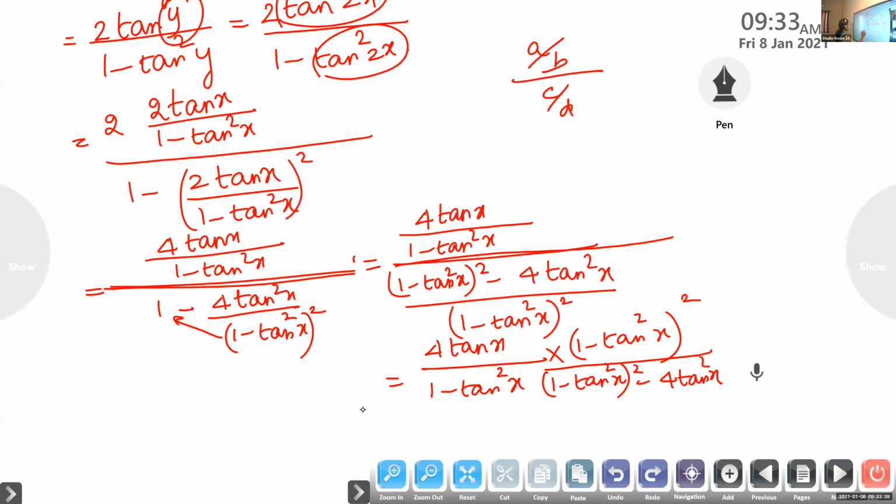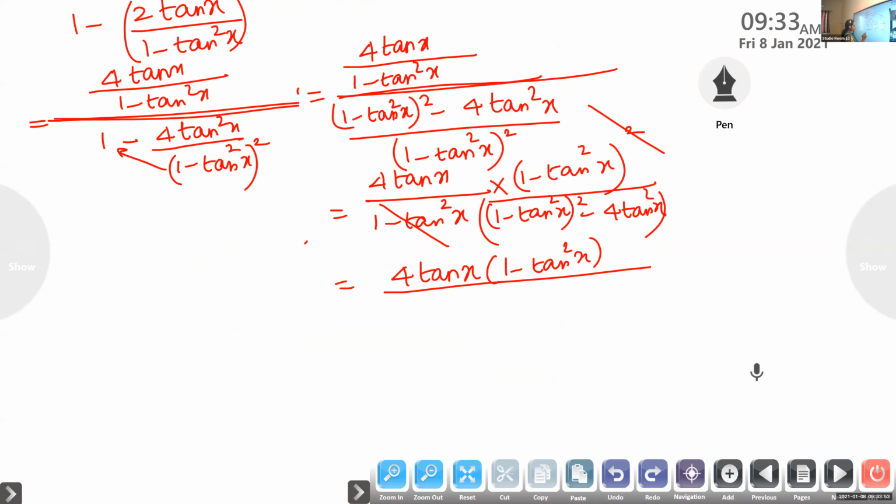So this is the same as 4 tan x into 1 minus tan square x by, here we can expand using the identity a minus b the whole square, a square minus 2ab plus b square, plus tan raised to 4x minus 4 tan square x.